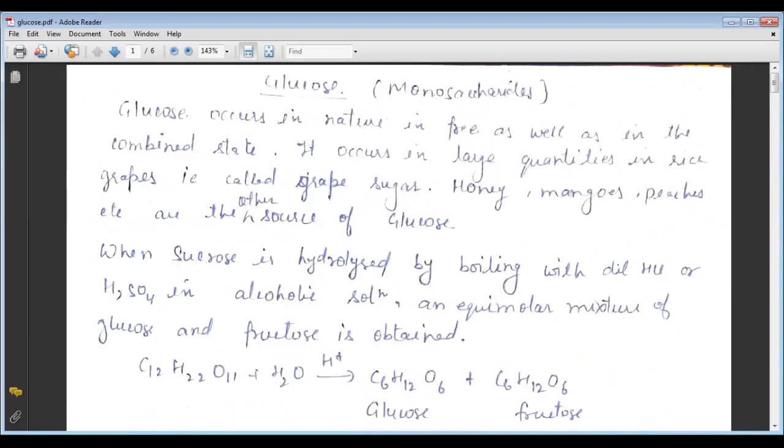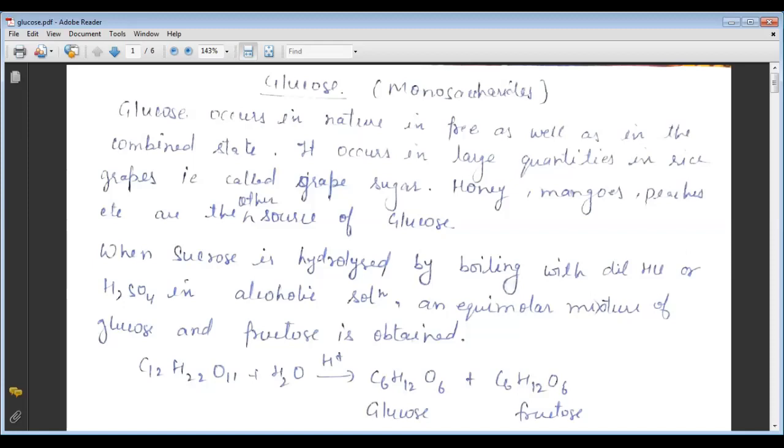So first of all, I say that this topic is related to our previous topic, which described the carbohydrates, and according to our syllabus, in carbohydrates we study the monosaccharides, disaccharides, and the polysaccharides also. So here we are studying glucose, fructose, starch, cellulose, and the disaccharides also. In this lecture we discussed glucose, fructose, and starch.